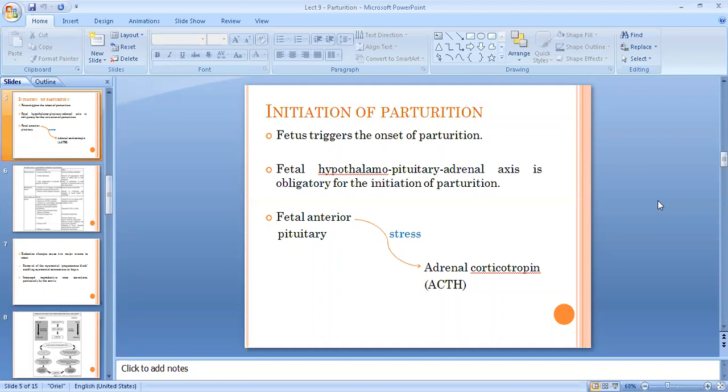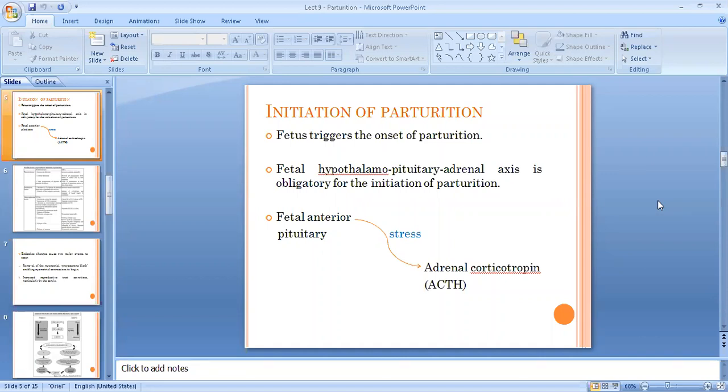So a time comes when the fetus is large enough that its nutritional, or you can say its oxygen demand, increases beyond the capacity that can be provided by the placenta. If the nutrition or the oxygen is not sufficient for the fetus,